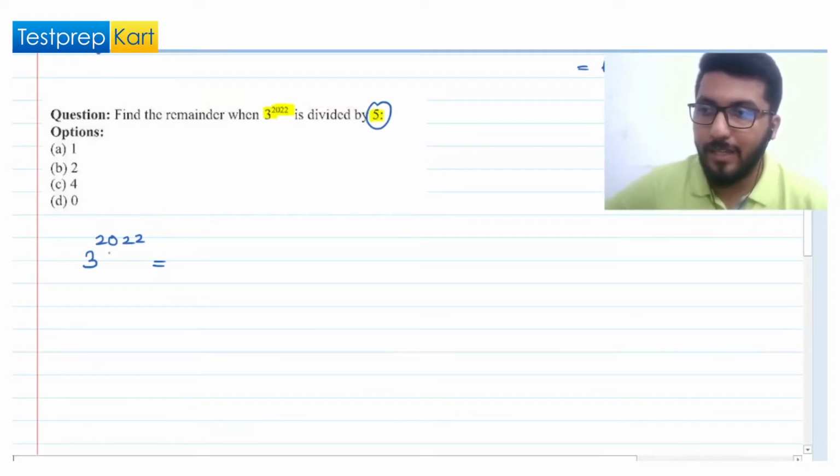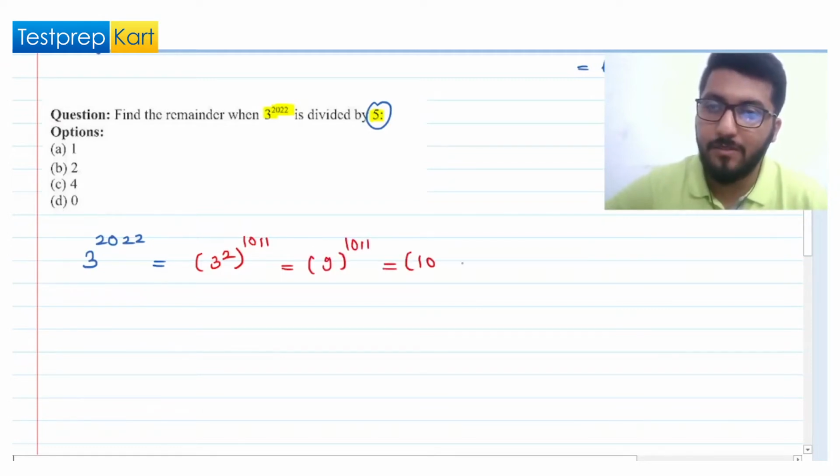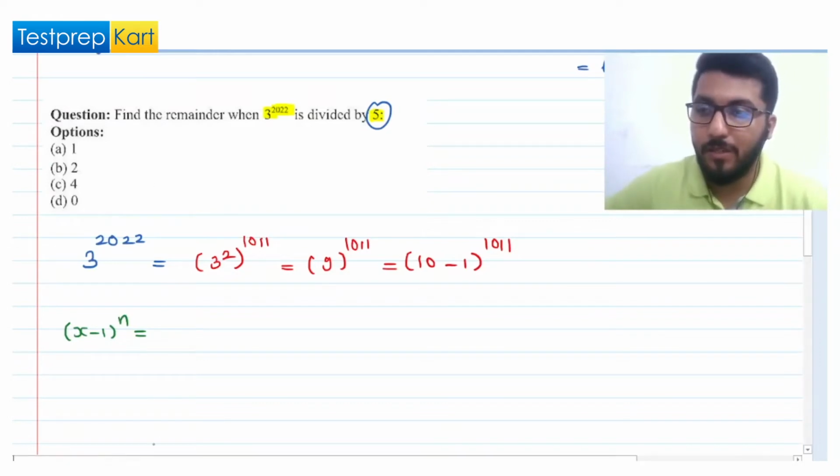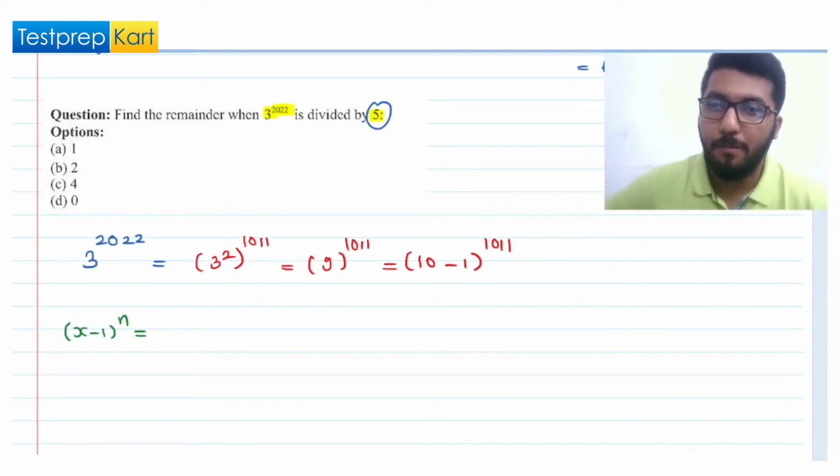Okay. So I can write 3 power 2022 as 3 square raised to power 1011, right? And 3 square is 9, so 9 raised to 1011, and 9 I can write as 10 minus 1. Can you see how I'm approaching the multiple of 5, because 10 is a multiple of 5. Now we all know that x minus 1 power n can be written using the formula of the binomial theorem. You must be knowing the standard formula.